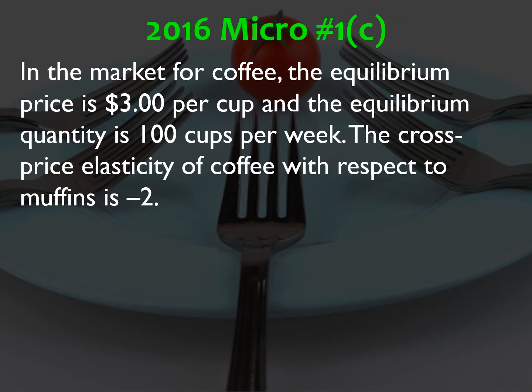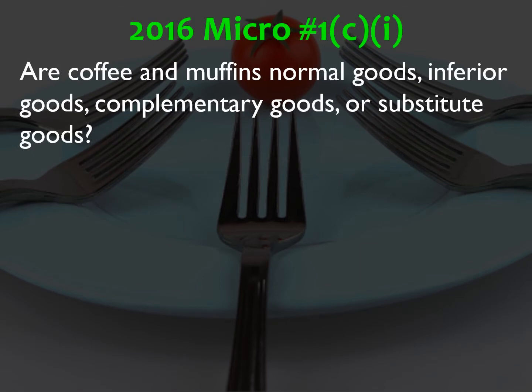Part C, in the market for coffee, the equilibrium price is $3 per cup and the equilibrium quantity is 100 cups per week. The cross price elasticity of coffee with respect to muffins is -2. Are coffee and muffins normal goods, inferior goods, complementary goods, or substitute goods?